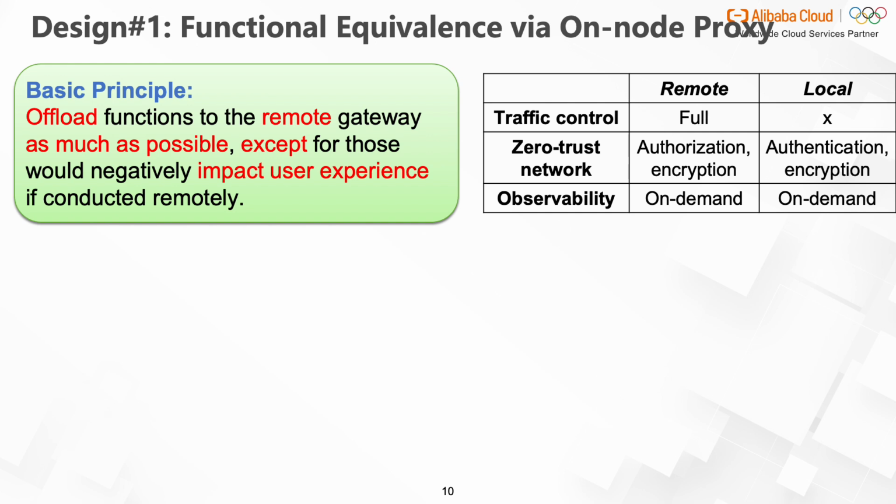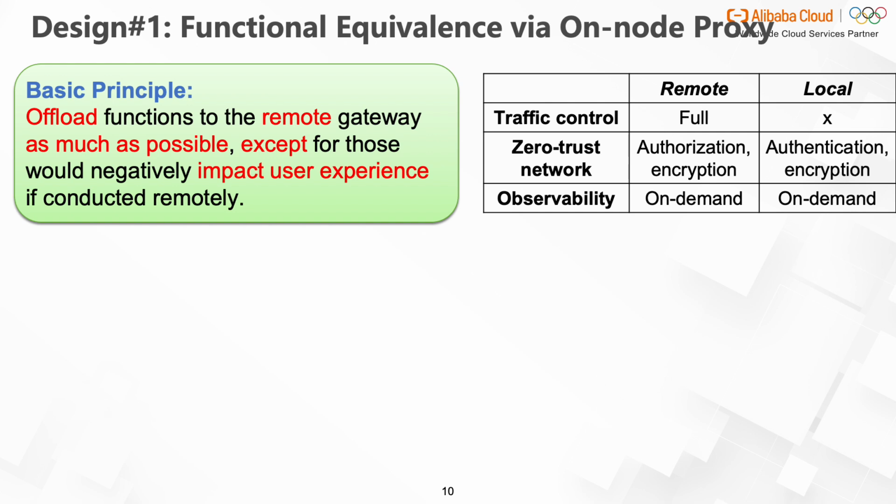The zero trust network includes encryption, authentication, and authorization. Due to distrust in the cloud provider's network, the data must be encrypted before leaving the user node and gateway, so the encryption cannot be fully offloaded. Because the certificate of each pod contains sensitive information for authentication, it is unsuitable for remote deployment. However, authorization is similar to traffic control, with input and processing logic being information carried by packets and configured rules, allowing for remote deployment.